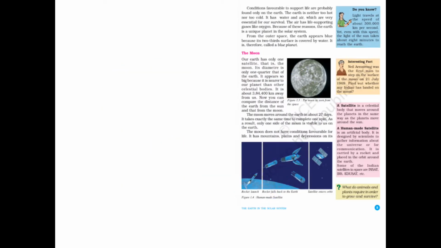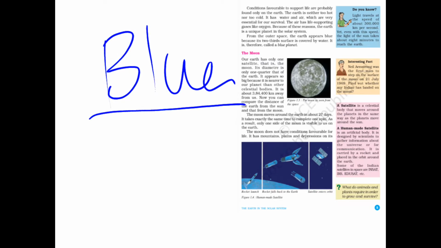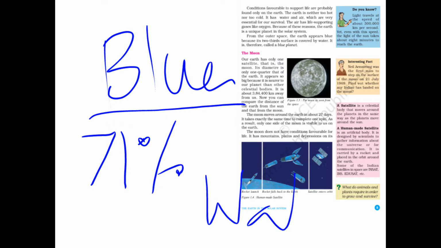Now this is also called the blue planet. Why? Because when it is seen from space, it looks blue in color because 71% of our earth consists of water, which is the color blue.